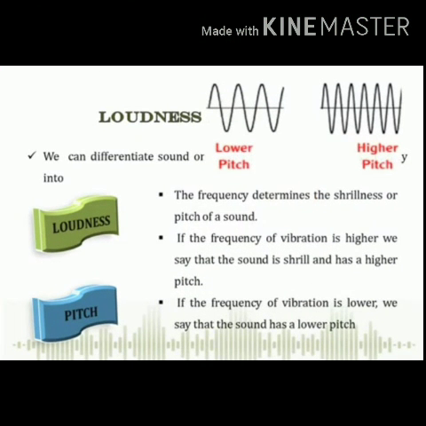Okay, next is noise pollution. The sounds that are loud and unnecessary are called noise, and the presence of these loud, unwanted and disturbing sounds in the environment is called noise pollution. The major sources of noise pollution are the sounds produced by motor vehicles, the bursting of crackers, the various sounds produced by machines in industries, the playing of loud speakers, and the construction of buildings. All these are different sources.